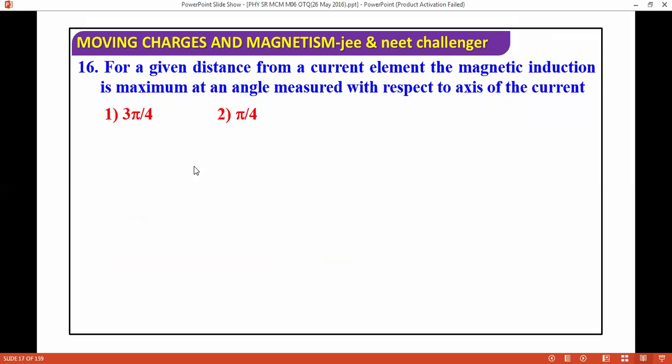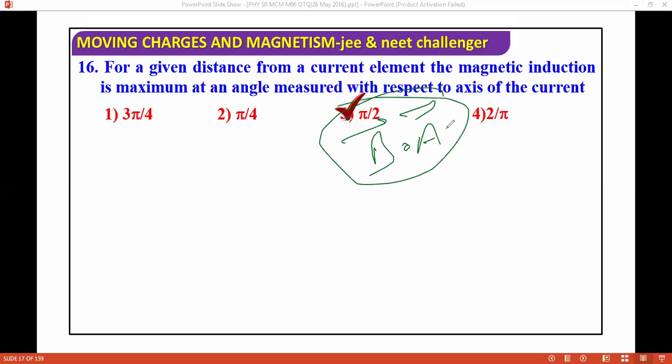So this question is talking about when magnetic induction will be maximum. Again, it's an easy question. The correct answer is pi by 2, because magnetic induction is what? If you take, suppose, B dot A in those terms, you should think like this. So this is what: cos pi by 2 is maximum. So think like this.